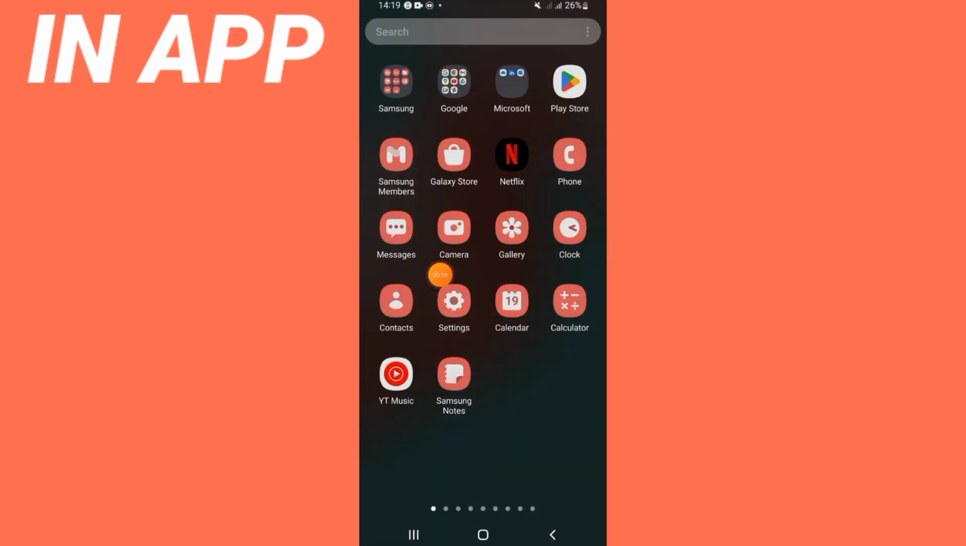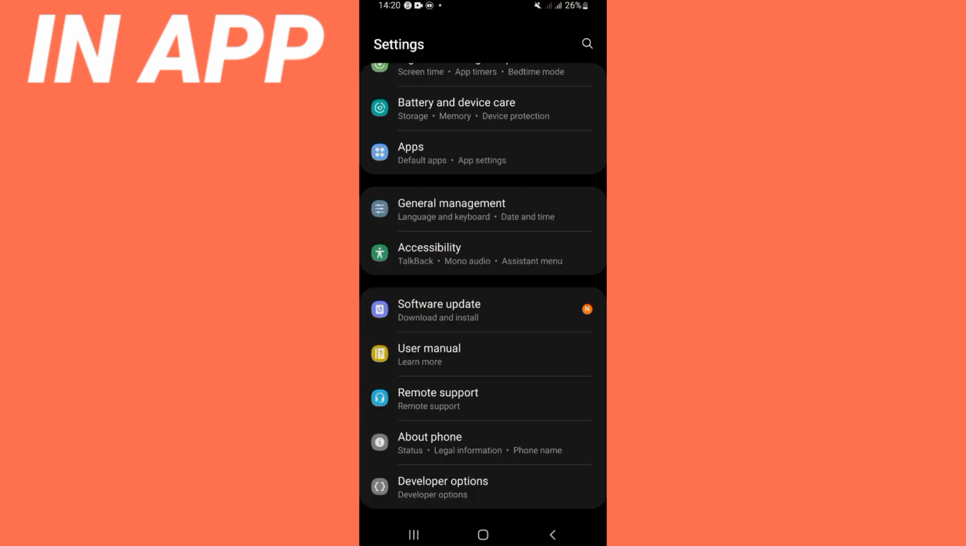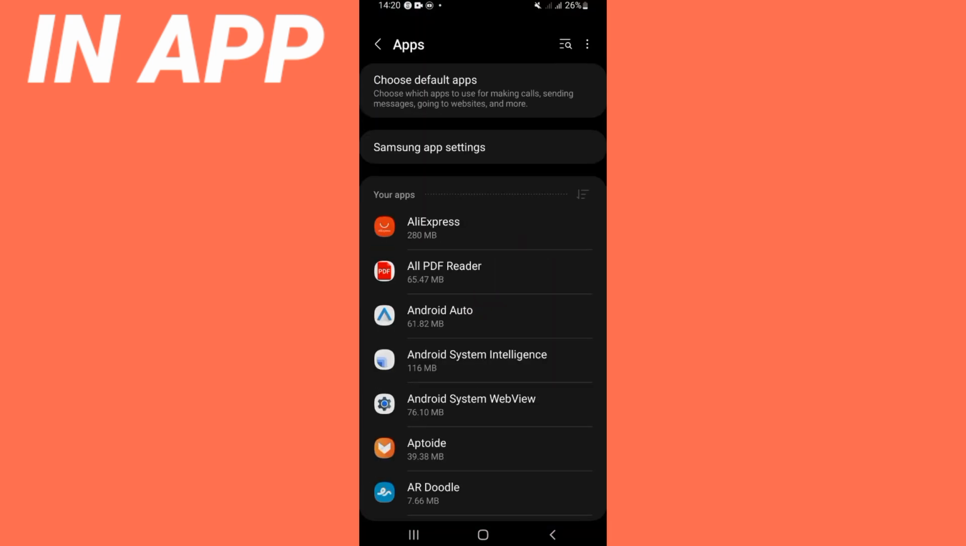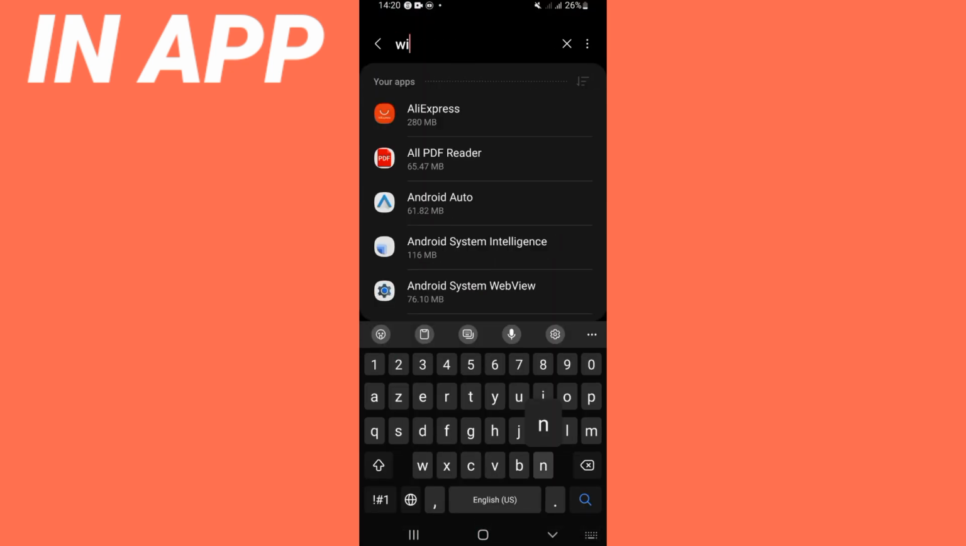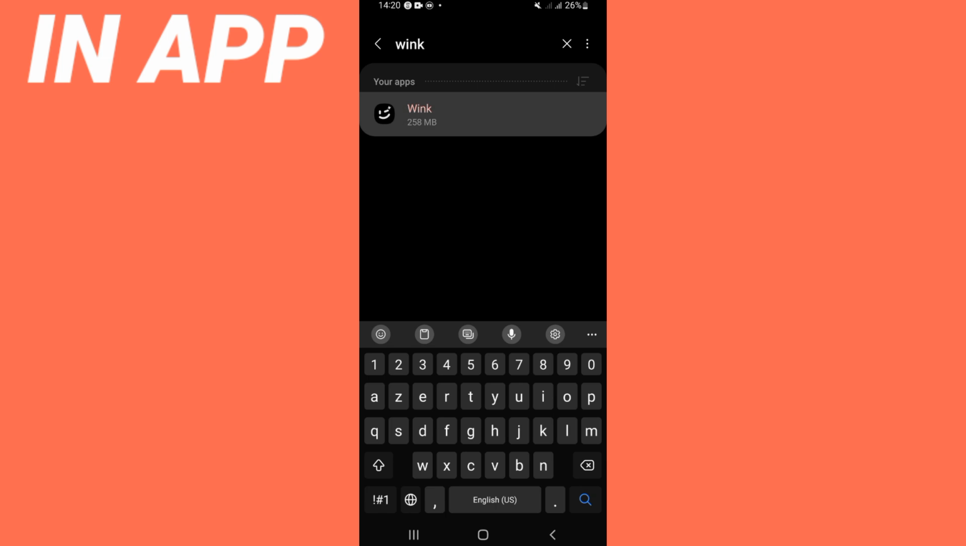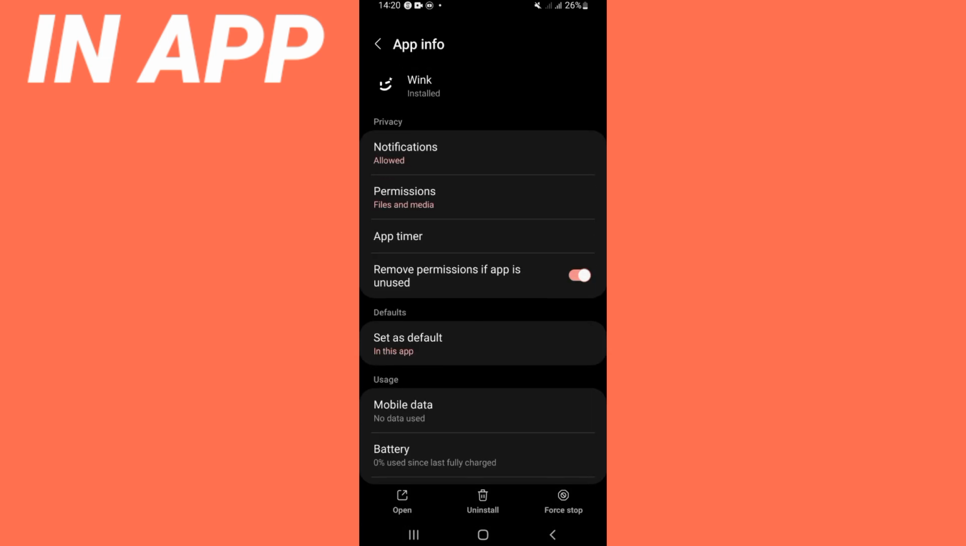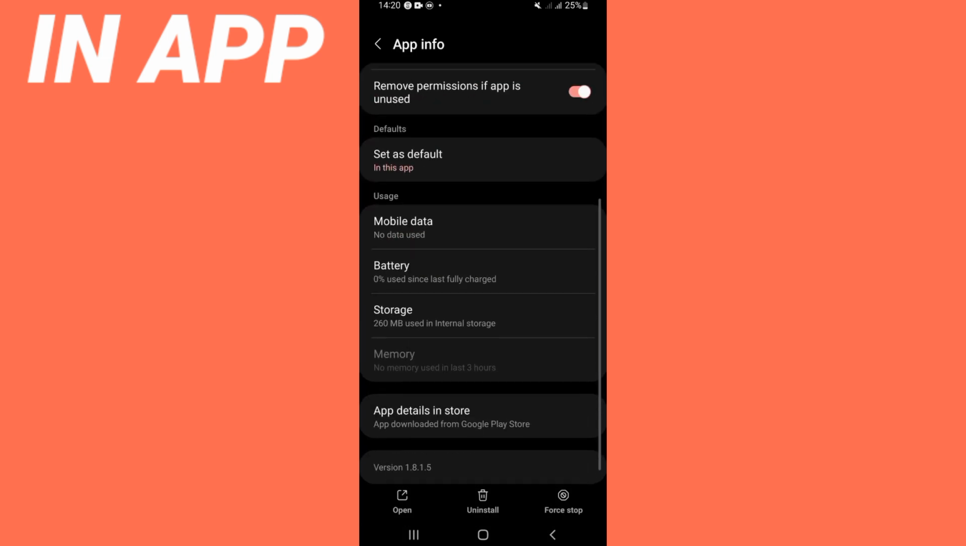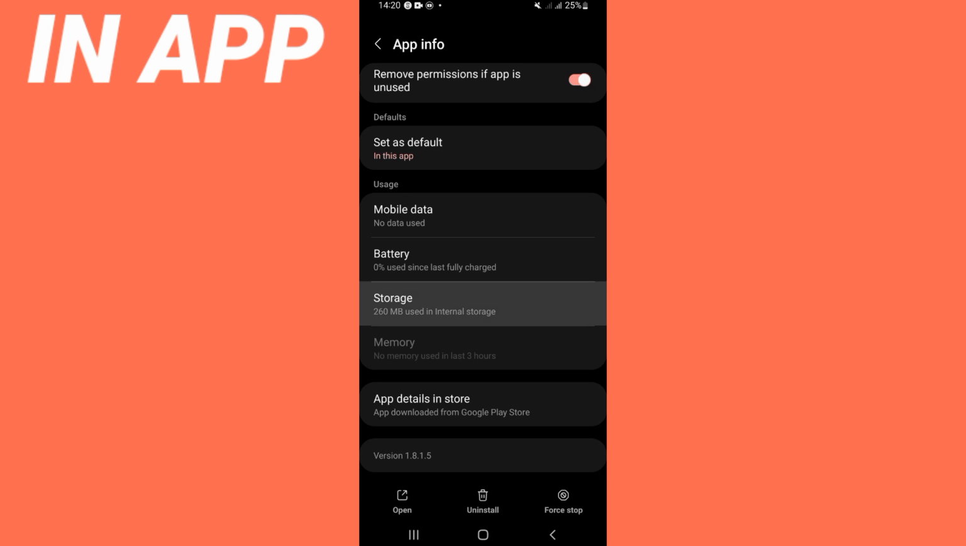Let's start. So just open the settings of your phone, click on the apps option and search for Wink. Click on Wink like this. Here right now you will find this list. Scroll it down and click on storage.